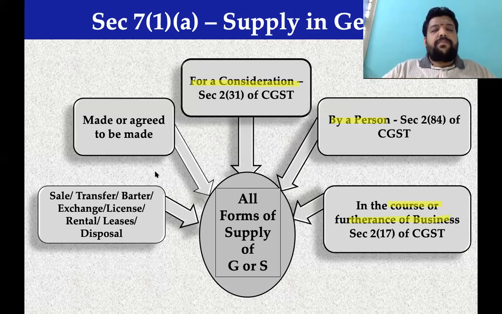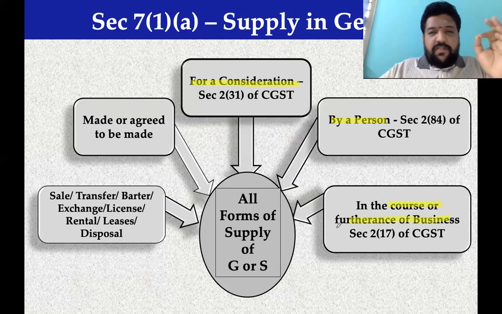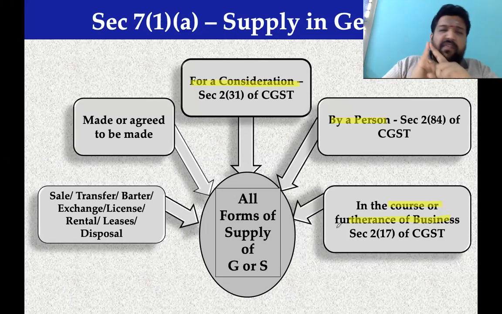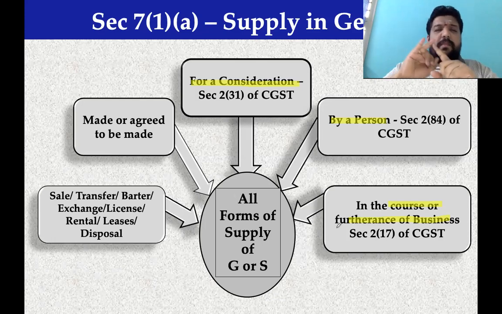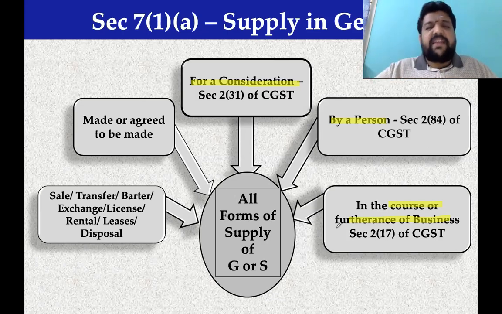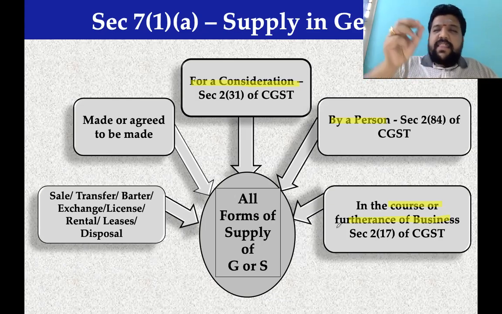Coming back here, all forms of supply made or agreed to be made, of course including sale, barter, exchange, lease, license, by a person for a consideration in the course or furtherance of business. The 5 elements are present. A form of supply is there, made or agreed to be made by a person for a consideration in the course or furtherance of business. If all 5 ingredients are present, no doubt that activity would be treated as supply.